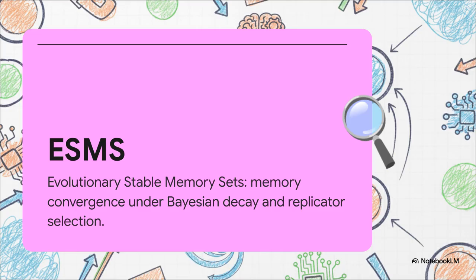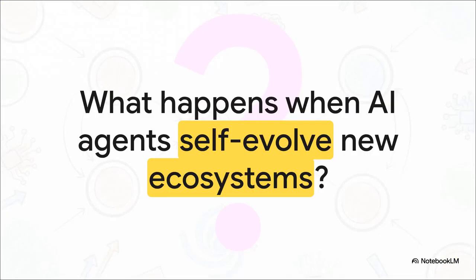This is essentially a mathematical convergence point. Under Bayesian decay and evolutionary selection, the AI's shared memory naturally reaches an optimal, stable equilibrium. It organically learns what to hold on to and gracefully discards the rest. That means the AI's mind doesn't just collapse under its own weight as it runs indefinitely. It becomes self-sustaining and perfectly tuned for ongoing discovery. Which brings us to the profound implication of this whole paradigm shift.